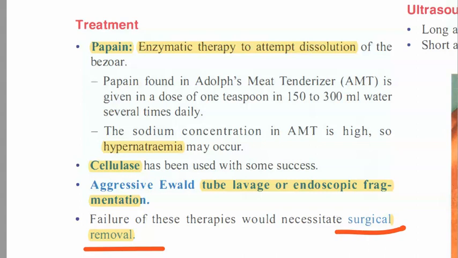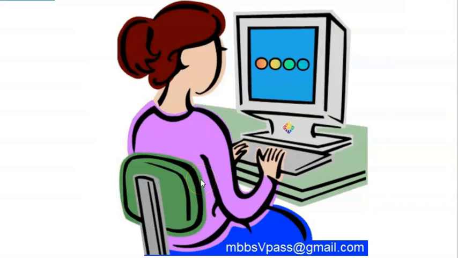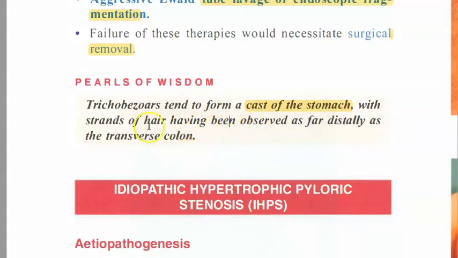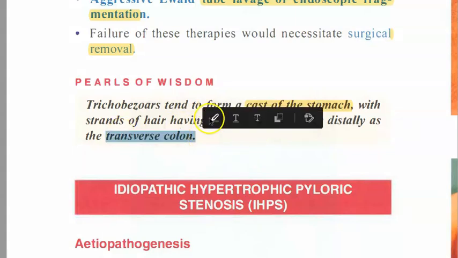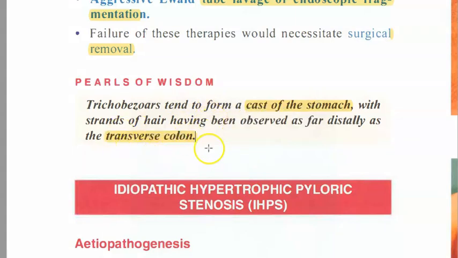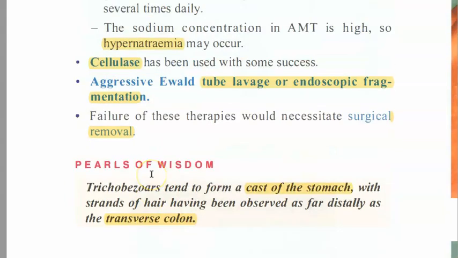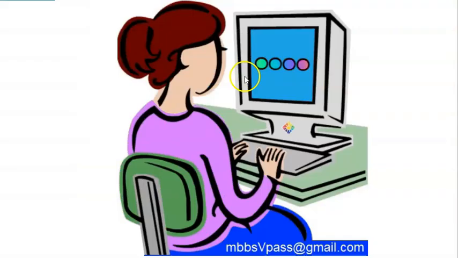In some people, this mass can even be there in the transverse colon, right? If it comes out like that, it can come out of the anus. But here the textbook says so far they have observed it as far as the transverse colon. Just a little more and it can come out by itself, right? That will be nice. But anyways, they are trying to dissolve it, fragment it and remove it. In this video, you have understood this terminology, bezoar.